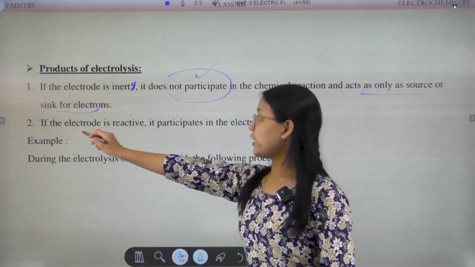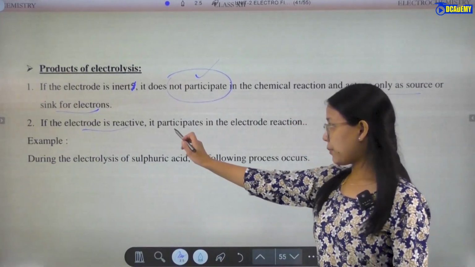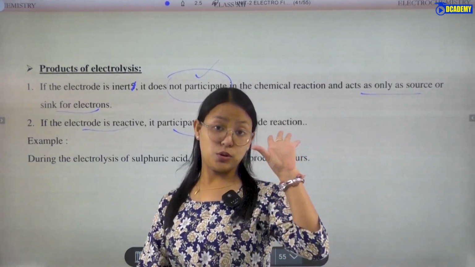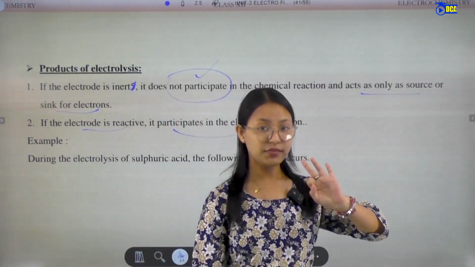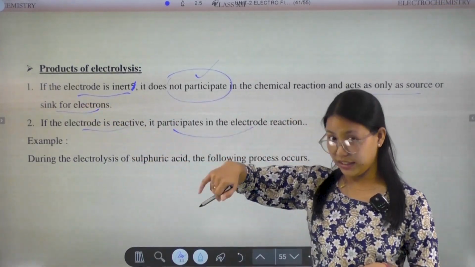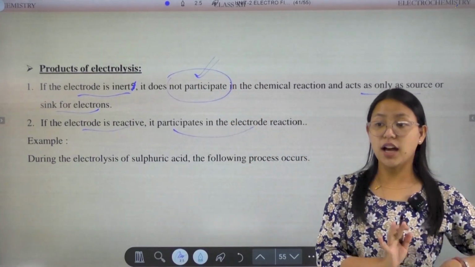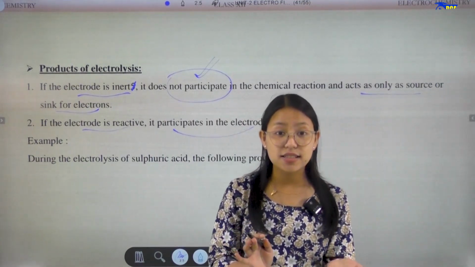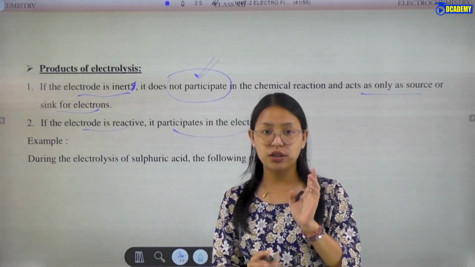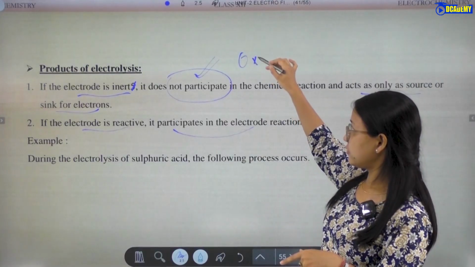Then point number 2: if the electrode is reactive, it participates in the electrode reaction. It may be oxidation or reduction. If the electrode is inert, it does not participate in the reaction, but it acts as a source of electrons, so there will be oxidation.